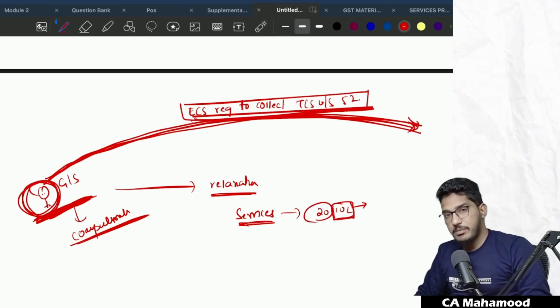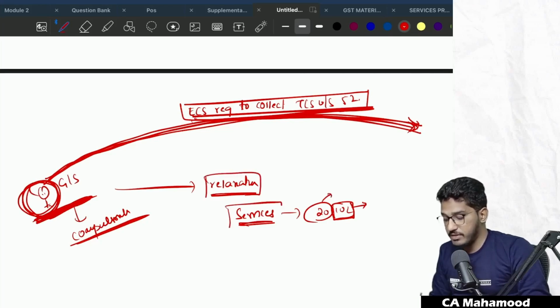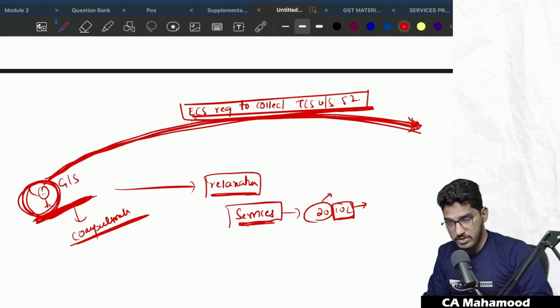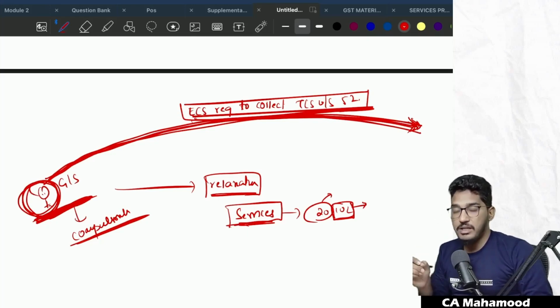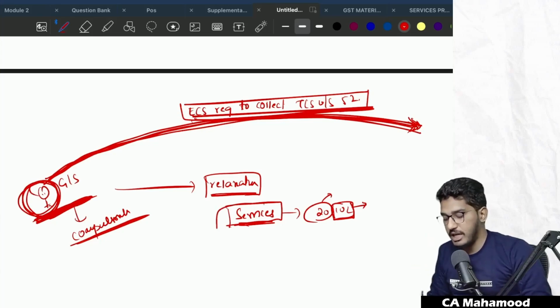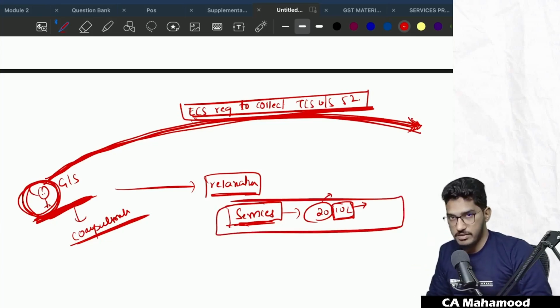If you are making a supply from any other state, up to a turnover of 20 lakh rupees, you are not required to take registration. So they gave a relaxation first for suppliers of services through the e-commerce platform which is required to deduct TCS under section 52. Now they are not required to obtain registration until their aggregate turnover is within the applicable threshold limit. Initially, they gave relaxation for persons making supply of services.